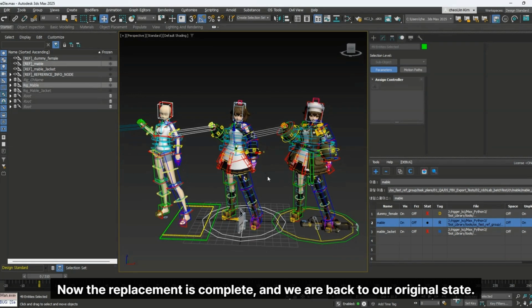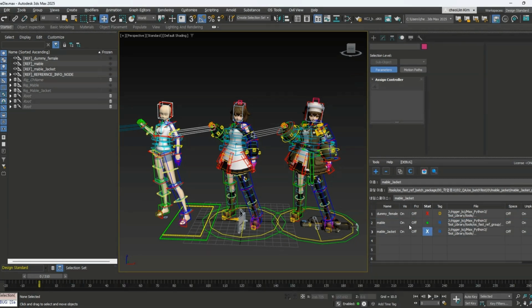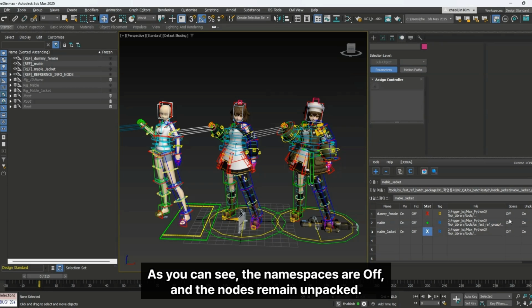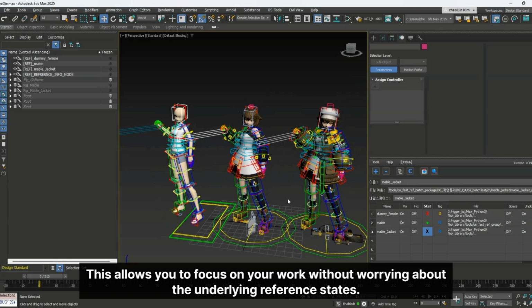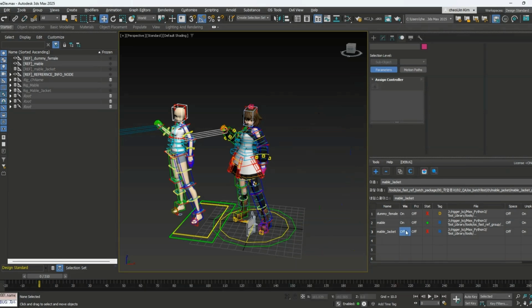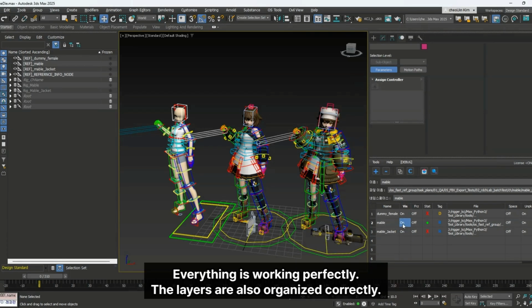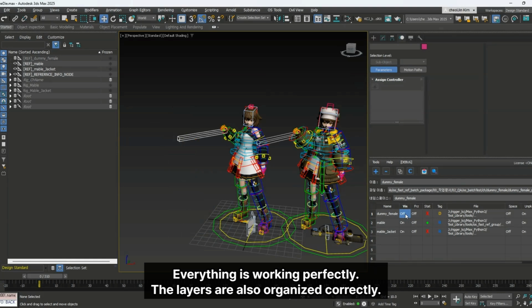Now the replacement is complete, and we are back to our original state. As you can see, the namespaces are off, and the nodes remain unpacked. This allows you to focus on your work without worrying about the underlying reference states. Everything is working perfectly. The layers are also organized correctly.